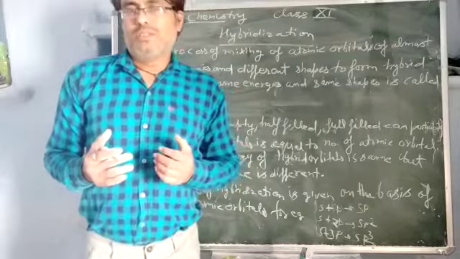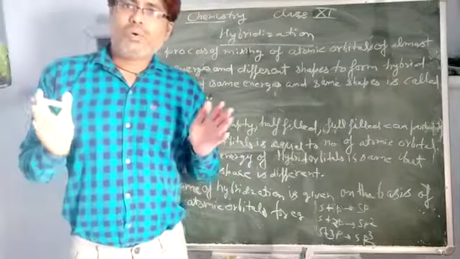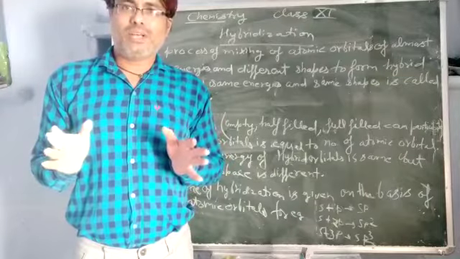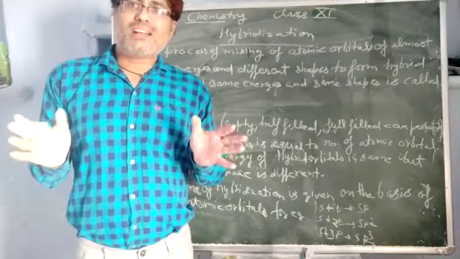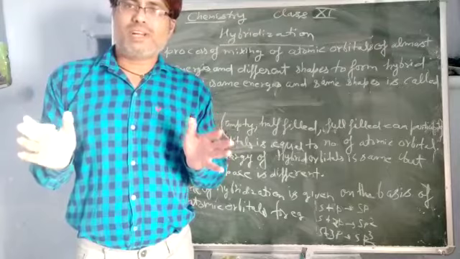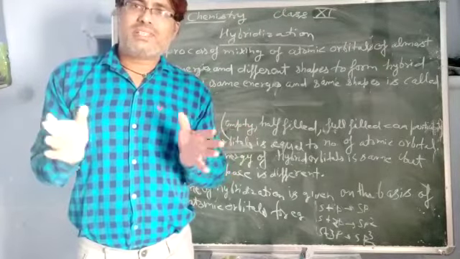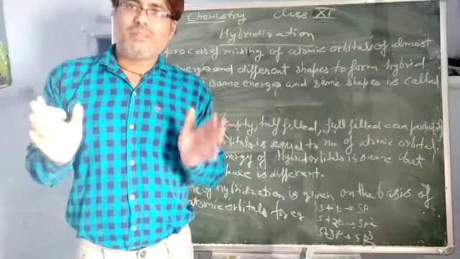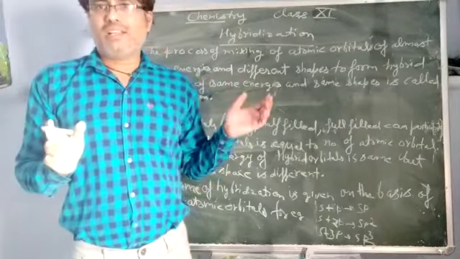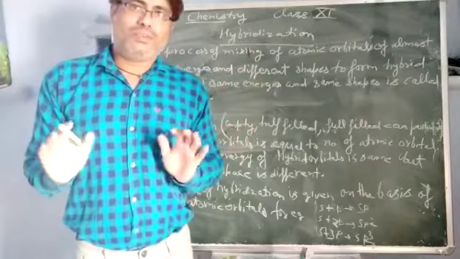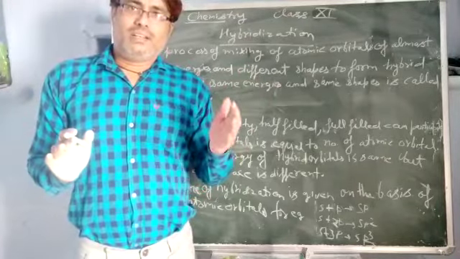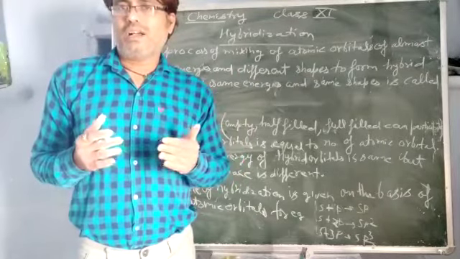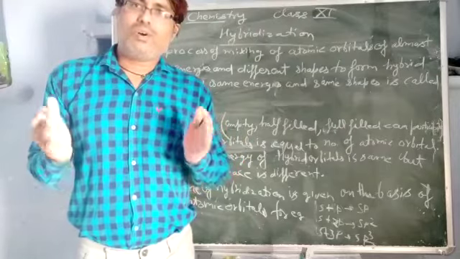Now, what are the rules? First, you should know that only atomic orbitals combine. Orbitals are combining, not electrons. Actually, orbitals are mixing, the proper word that we use is mixing. Atomic orbitals are mixing, and these atomic orbitals may be vacant, full-filled or half-filled. And generally, all these atomic orbitals are related to the valence shell or valence orbit.